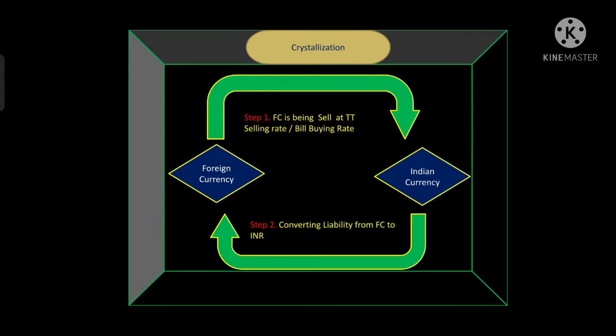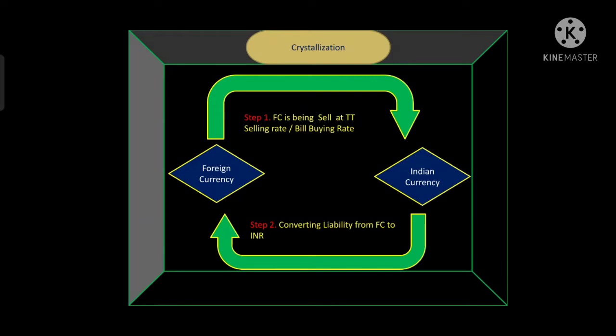Crystallization. Basically, crystallization is a process where a foreign currency liability is converted into Indian currency liability. How is that liability converted? It is converted when the purchasing bank sells the foreign currency, either at TT selling rate or at bill buying rate.